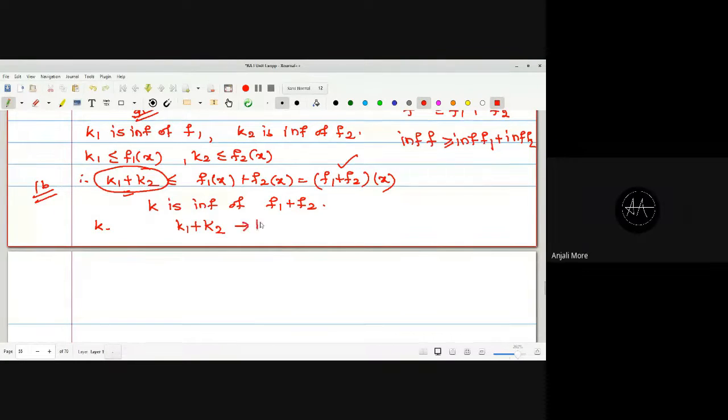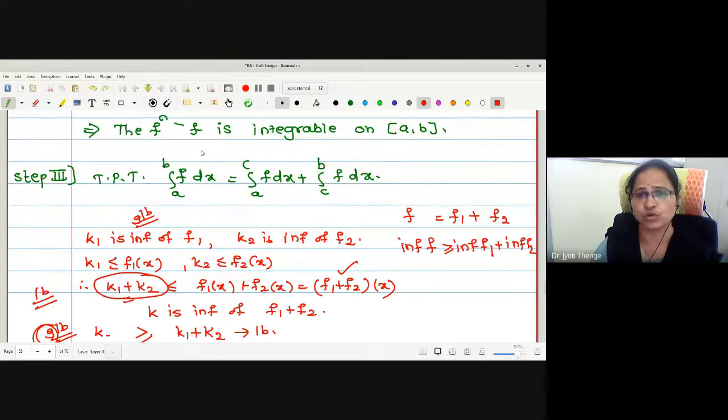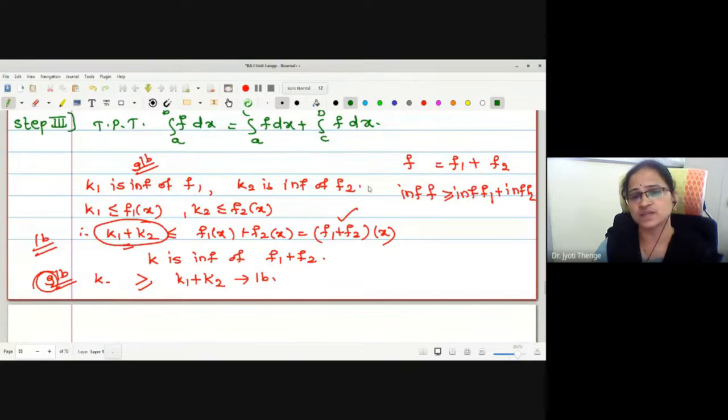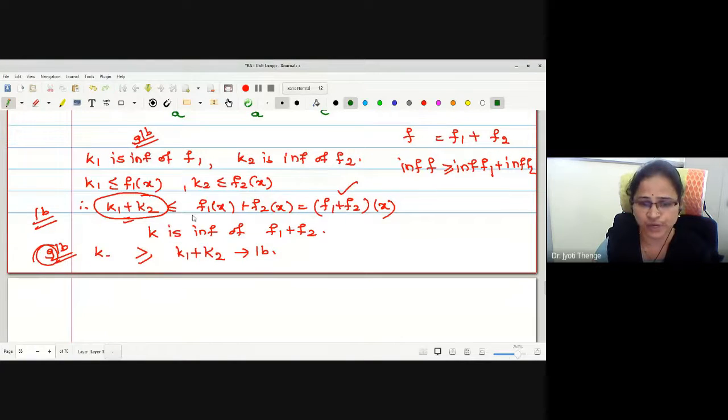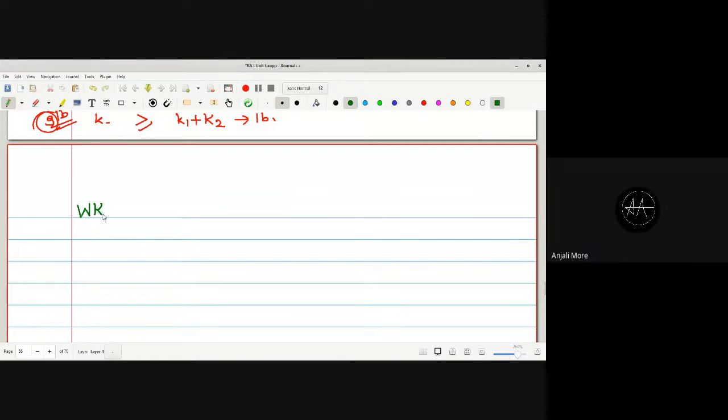Greater equal. This is an arbitrary lower bound and this is the greatest lower bound, and the relation will be greater. See, greatest is the word we were using, no? For k is greater equal by k1 plus k2. This relation we were going to use while proving our result. No need to write this in your original proof. I have explained this for the sake of your understanding. Is that okay?